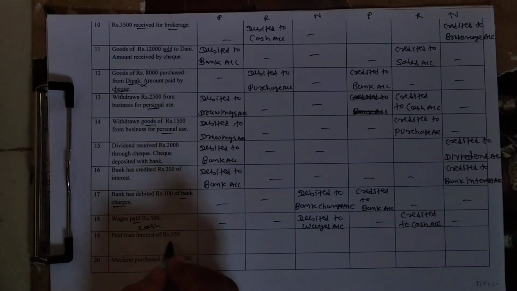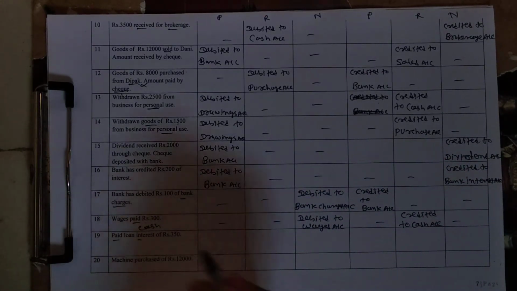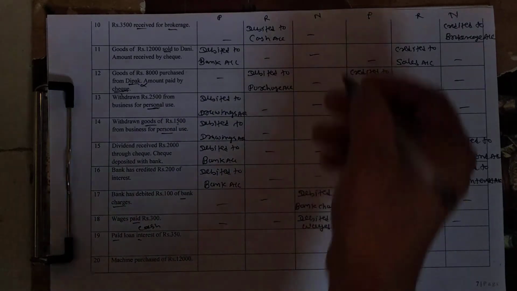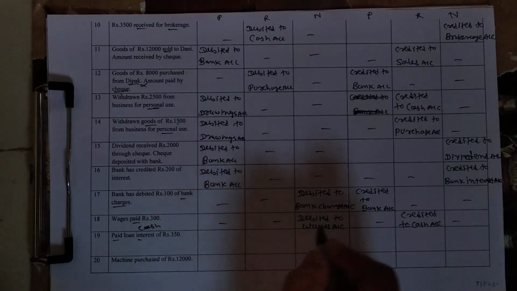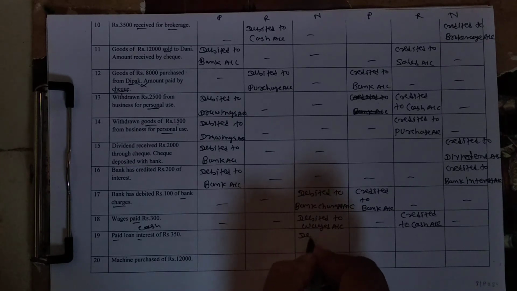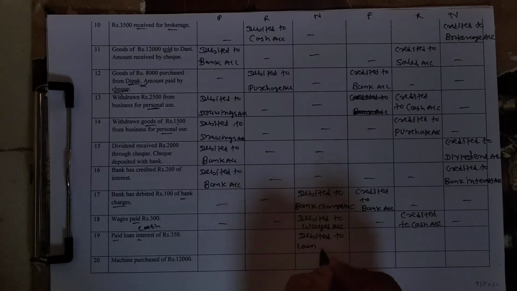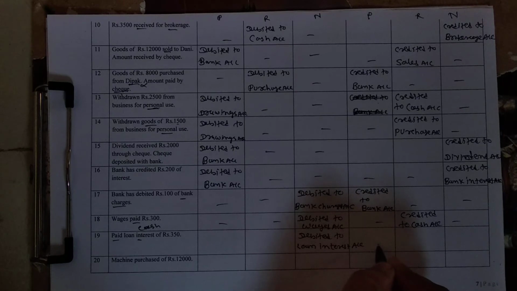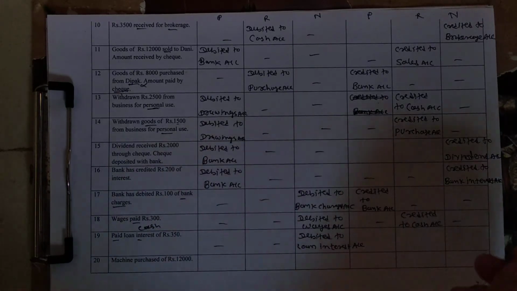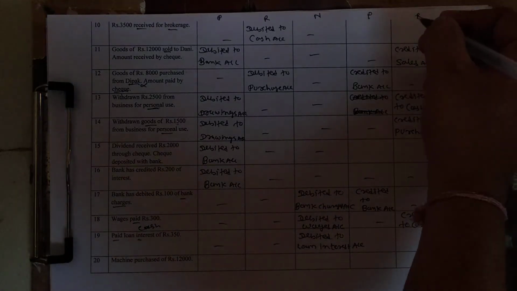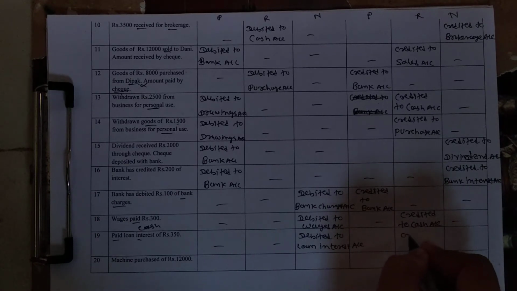Paid loan interest rupees 350. Paid loan interest is an expense. Expense means debit expenses, rule of nominal account. So debited to loan interest account, right? And it is paid by cash. So cash goes out. Cash is a real account. Credited to cash account because cash goes out.